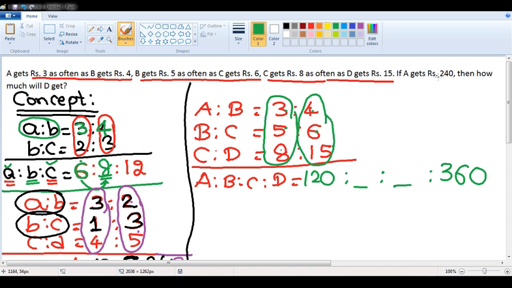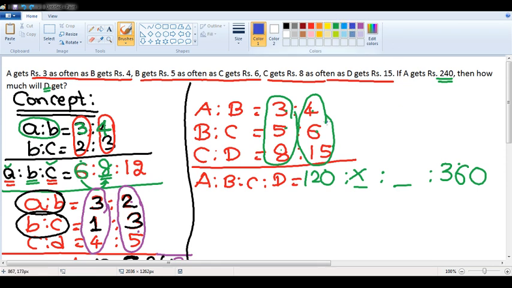Now, if we are a little smart, please do not calculate B and C values and waste your time. Why? Because the question has given the A value. The question is asking for the D value. That means we only require A and D. We already got the values of A and D. Why do you want to calculate B and C values? It is of no use calculating B and C values, right?